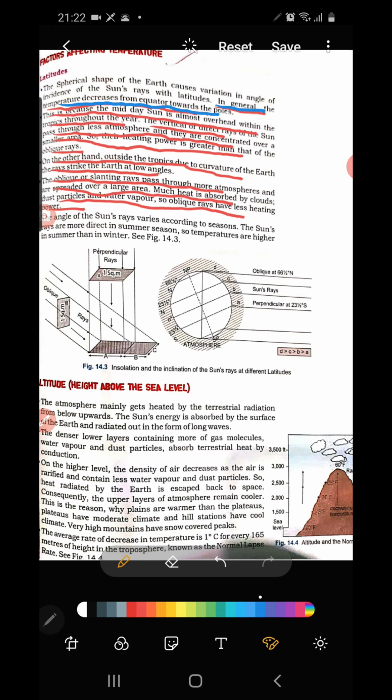So that is what we discussed. Generally what happens? The temperature decreases from the equator towards the pole. Why does the temperature decrease from the equator to the pole?